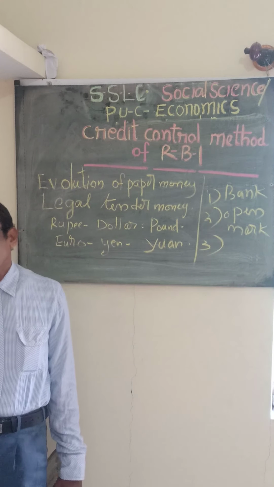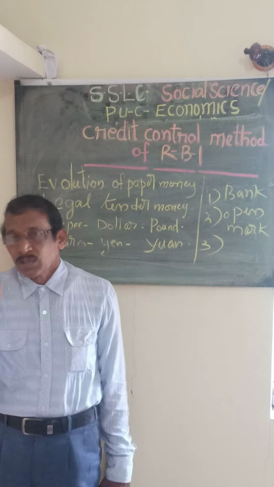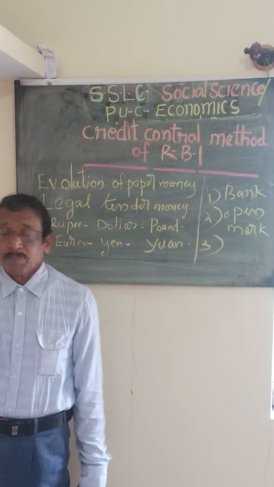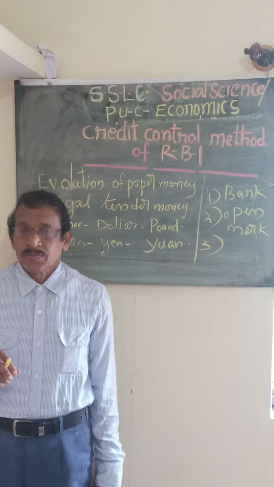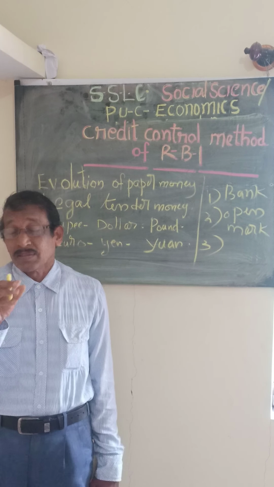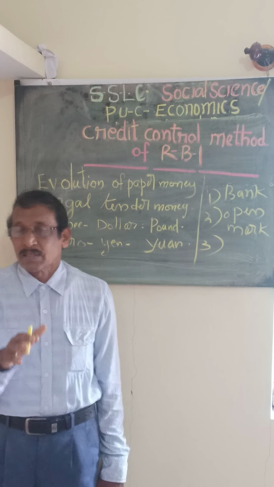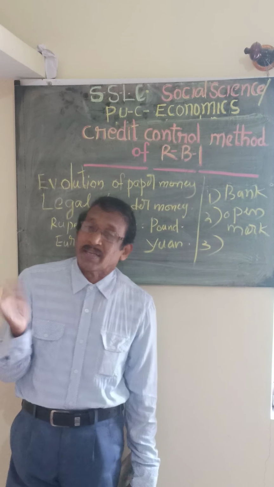Sometimes the Reserve Bank tells the commercial banks to deposit a percentage of their deposit with the central bank. Sometimes the percentage may increase, or sometimes it may decrease. It depends upon the money supply in the country.